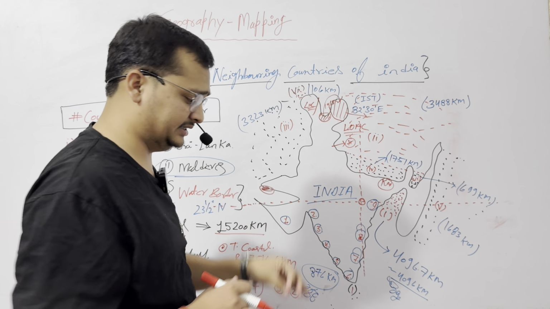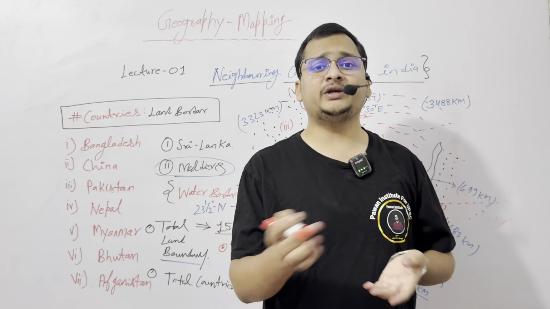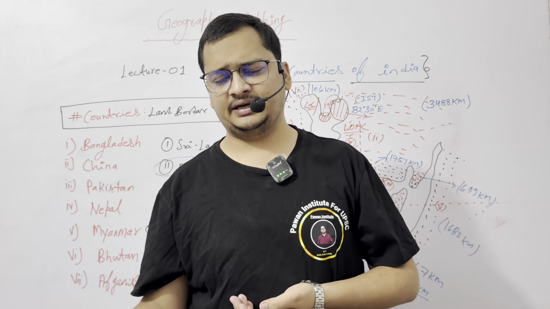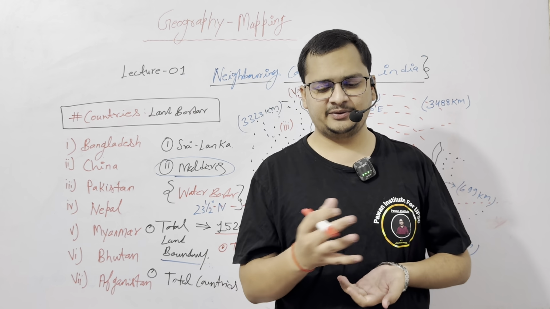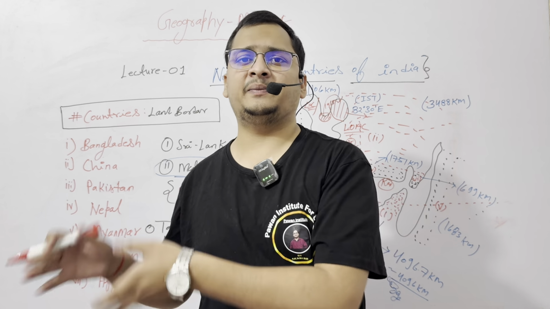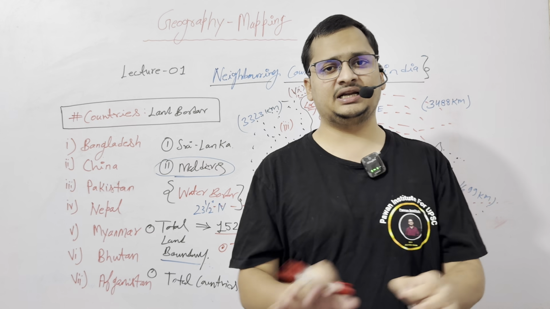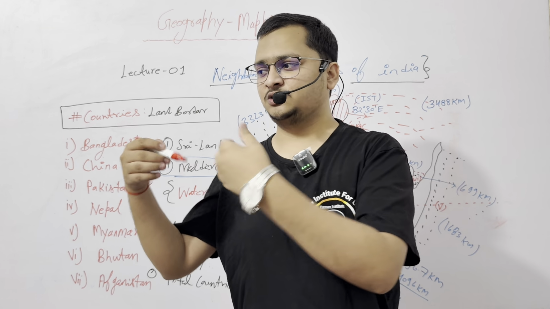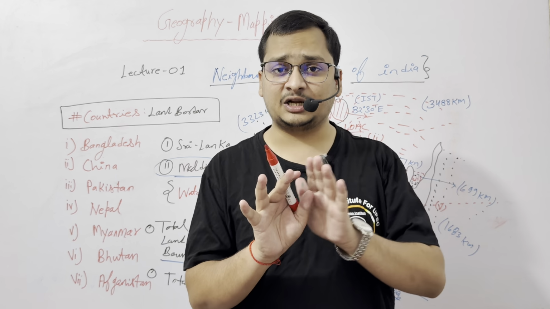Just as we live in a rural or urban area, a village or a society, there are many other people who also live there. It is not that you live alone, because if there are no people around you, survival is very tough.